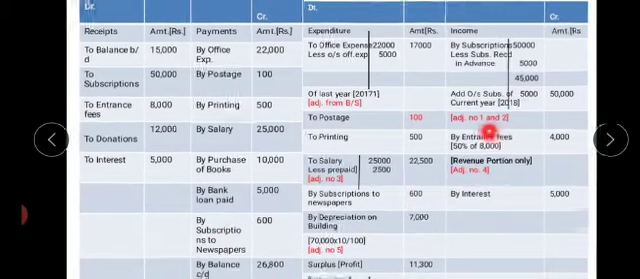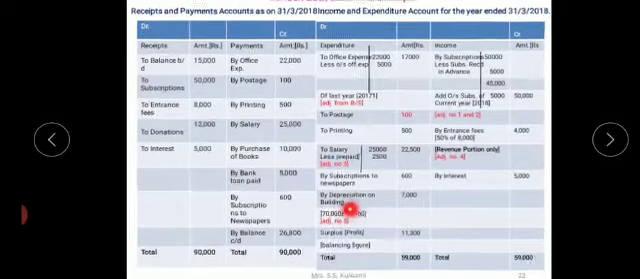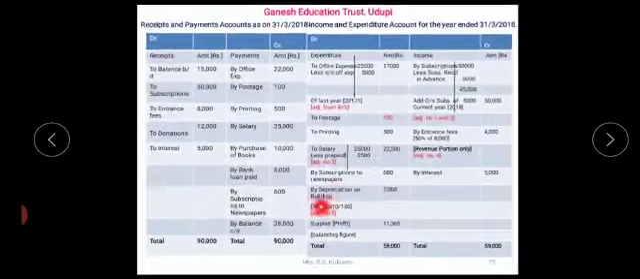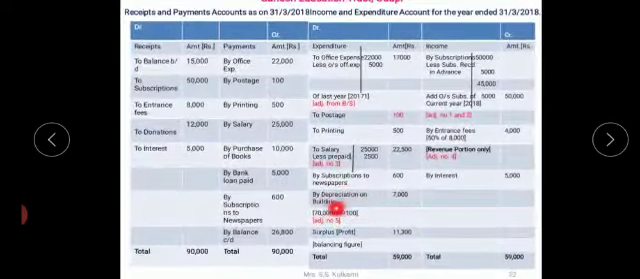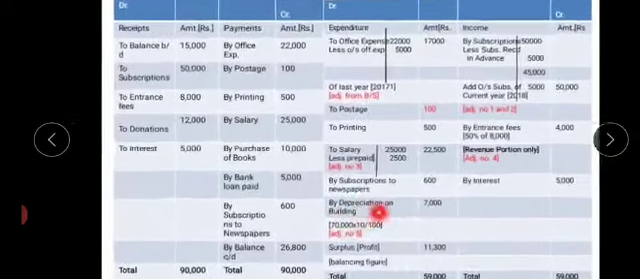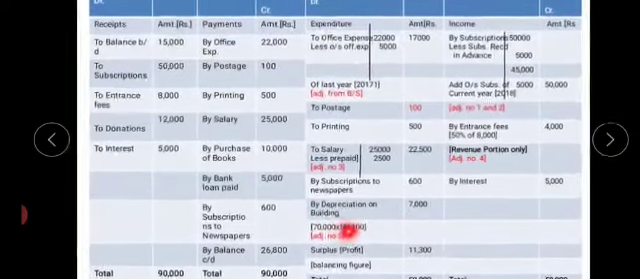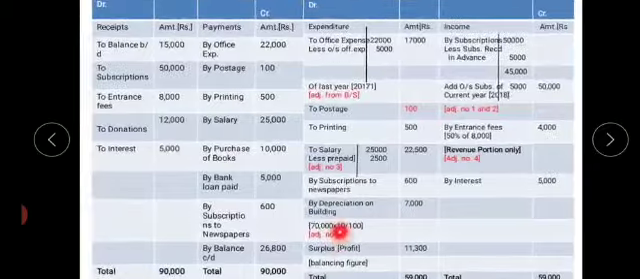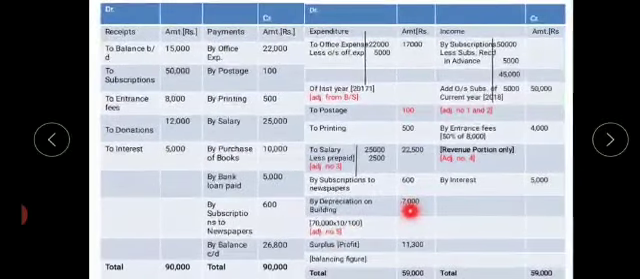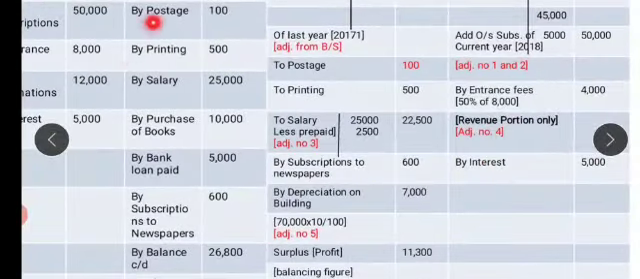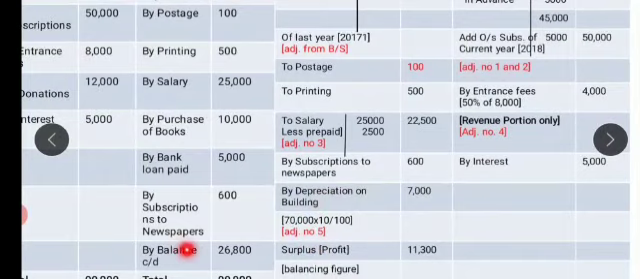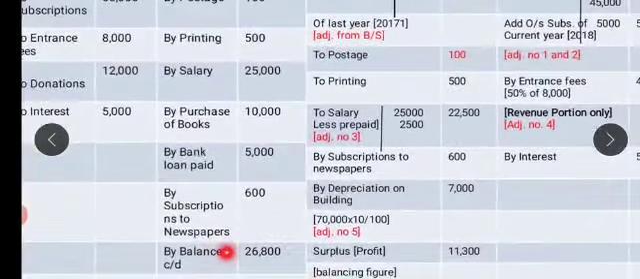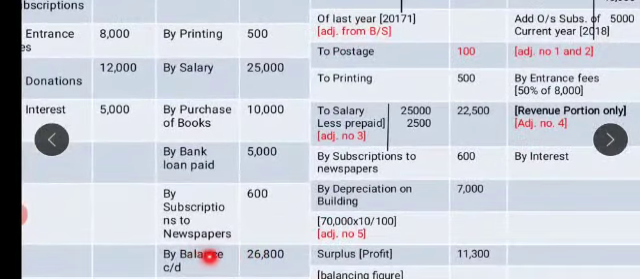Now any other adjustment which is left, that is depreciation, adjustment number 5 from the balance sheet. So depreciation on building is 10%. So 10% of 70,000 amounts to 7,000. Next one I'm having is the balance carried down. Balance carried down should be taken to the closing balance of cash. So it will come in the balance sheet.